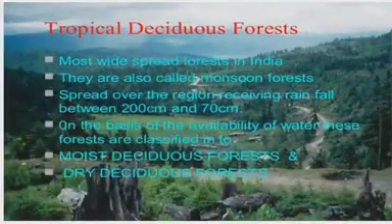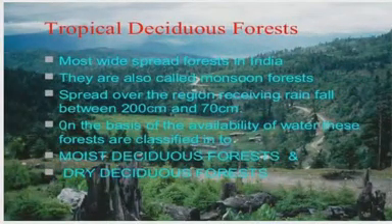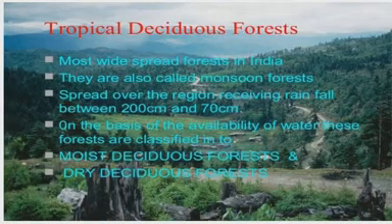Second is tropical deciduous forest. Dear student, it is the most widespread forest in our country and it is called the monsoon forest. On the basis of availability of water, deciduous forest can be divided into moist deciduous forest and dry deciduous forest.